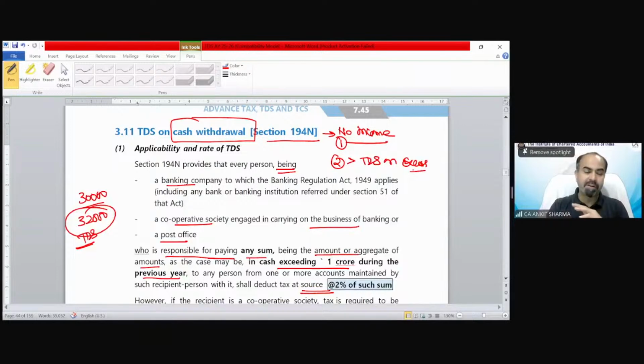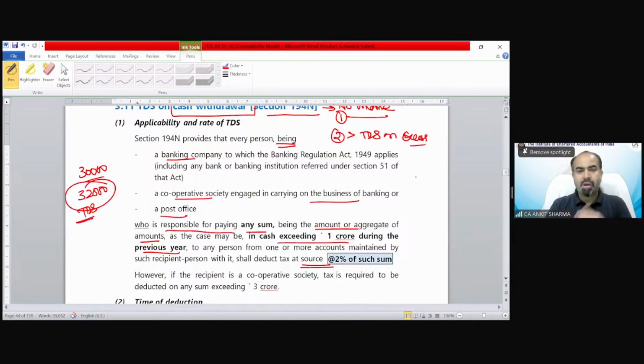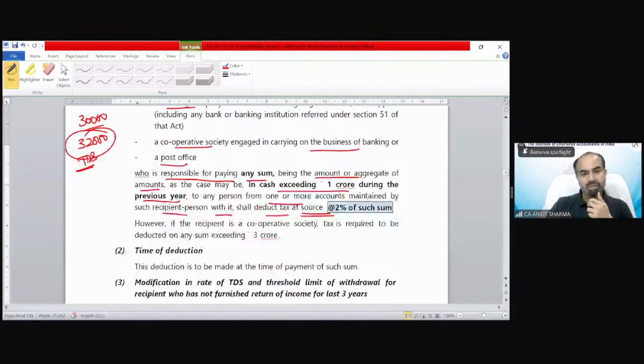Suppose you have already withdrawn 1 crore rupees, and after that you withdraw 10,000. On that 10,000 only, 2% is going to be deducted as TDS. I hope it's clear now. To any person from one or more accounts maintained by such recipient person with it, it shall deduct TDS at the rate of 2%. If the recipient is a cooperative society, tax is required to be deducted on any sum exceeding 3 crore. So if the person withdrawing the amount, the payee, is a cooperative society, the limit is 3 crore. Other than a cooperative society, the limit is 1 crore.